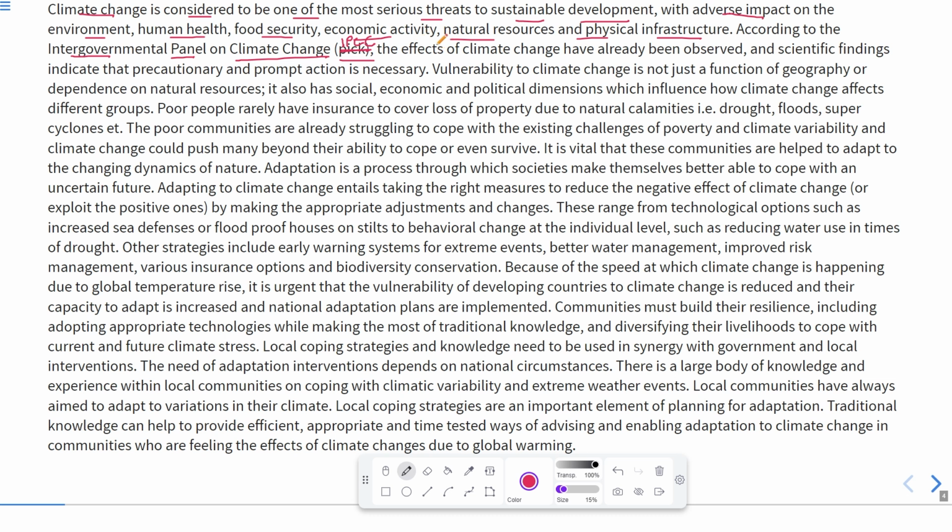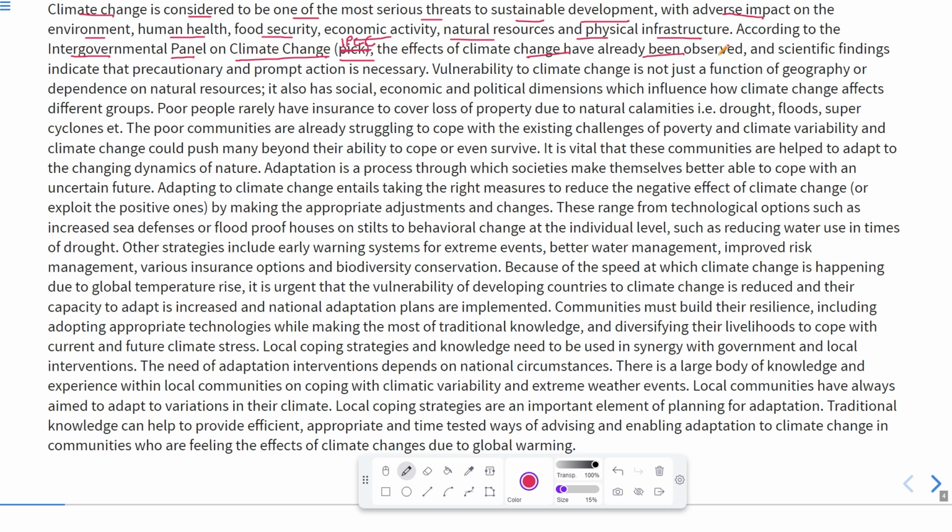It is actually the United Nations body for assessing the science related to climate change. So it is a body that is made by the United Nations just to assess the events relating to climate change and the science related to climate change. It means it observes and makes reports on why climate change takes place.